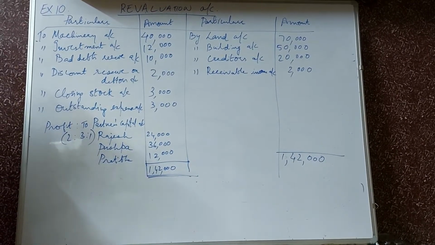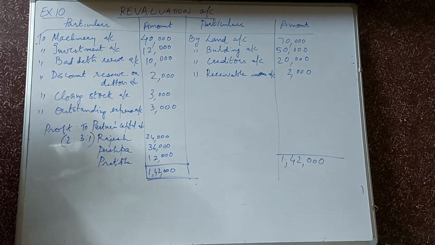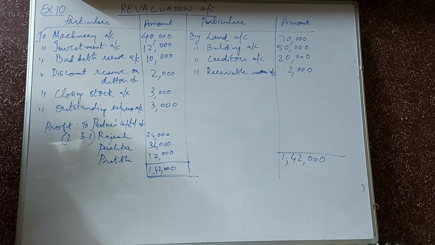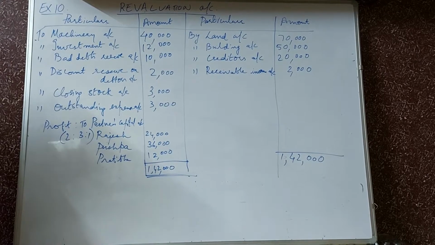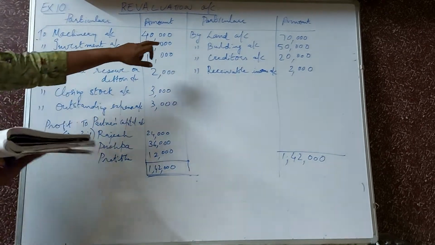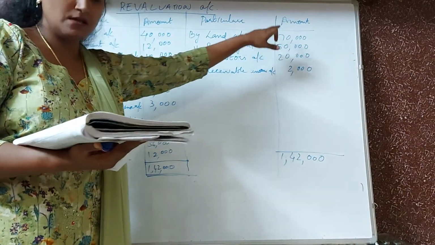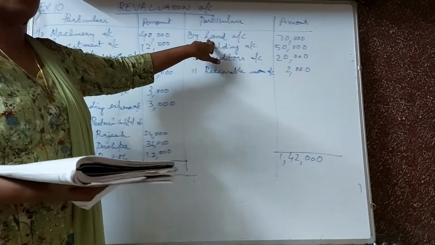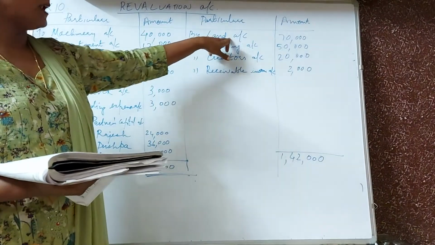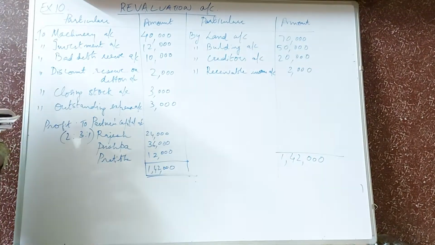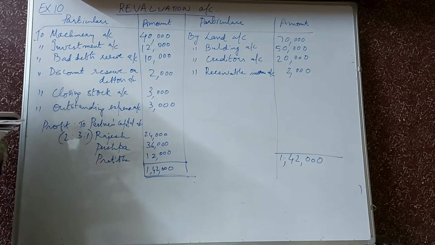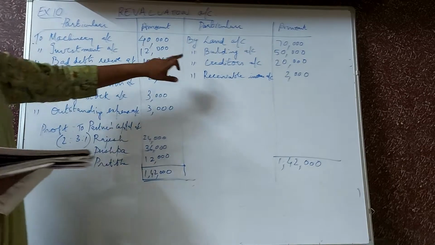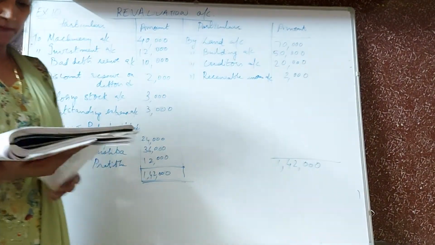So here in the balance sheet, value of land is given 1,80,000. So it has to be increased to 2,50,000. So here by land account the difference is 70,000. 2,50,000 minus 1,80,000, 70,000. So here the value of land is increasing. So by land account 70,000. Second one is the value of building is to be increased by 50,000. So here right away the amount is given, 50,000. So by building account 50,000.